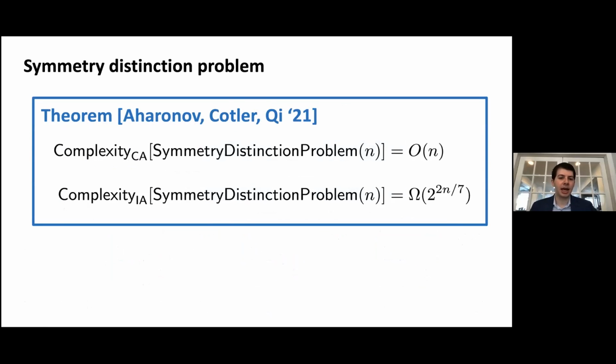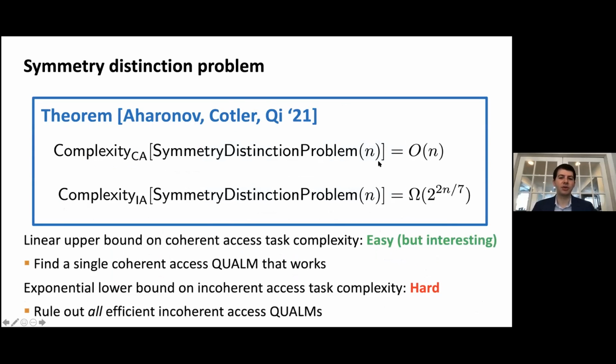And similarly, we find an exponential advantage for the symmetry distinction problem. We find a similar exponential advantage between coherent axis and incoherent axis. And again, this bound is easy, but it's actually interesting. We essentially use a swap test, which is also what we use for the unitary for the previous problem which I described. And then the exponential lower bound is as usual very difficult in the incoherent axis case.